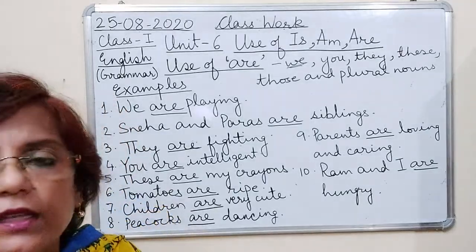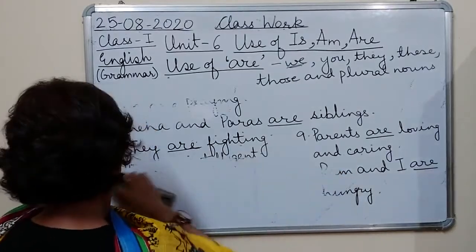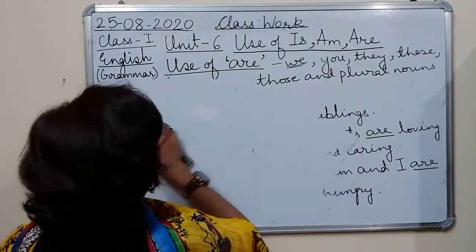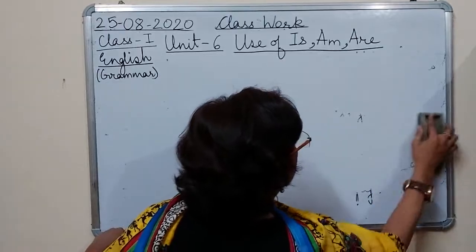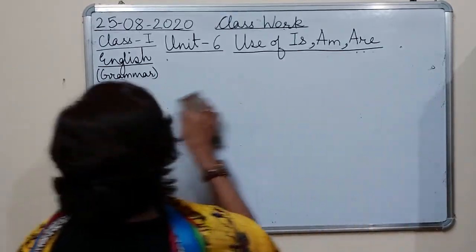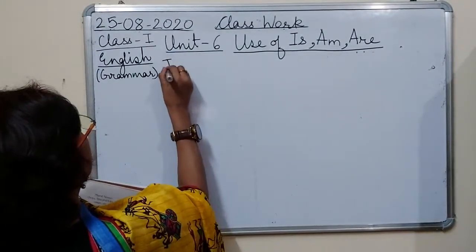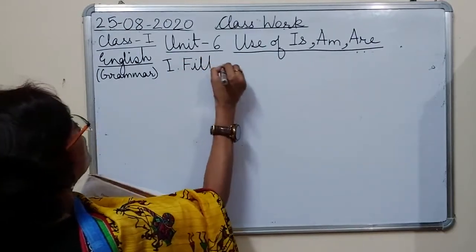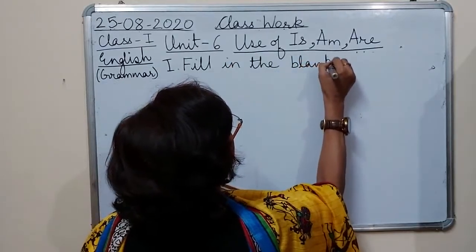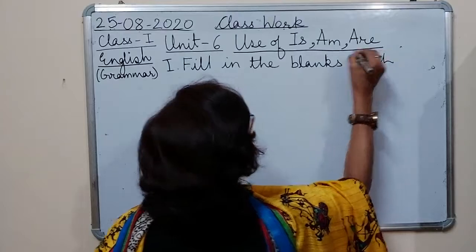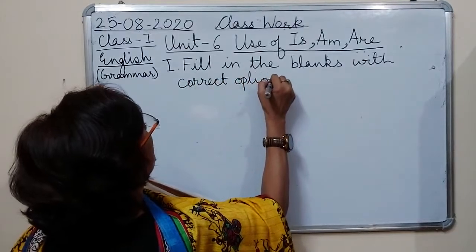Now we will start the exercise. First exercise is fill in the blanks with correct options.